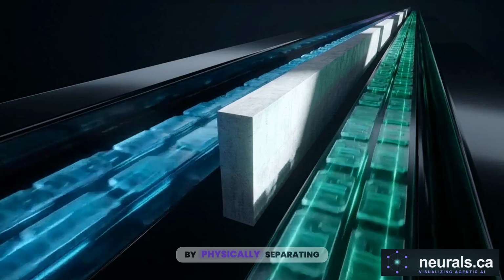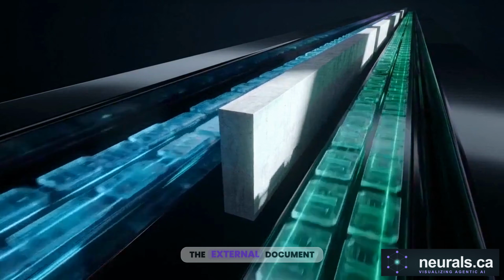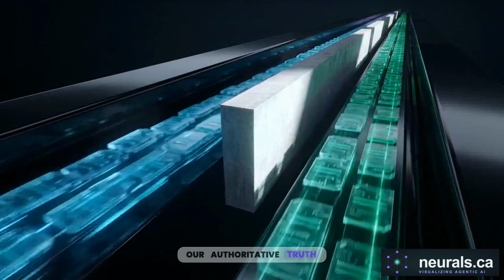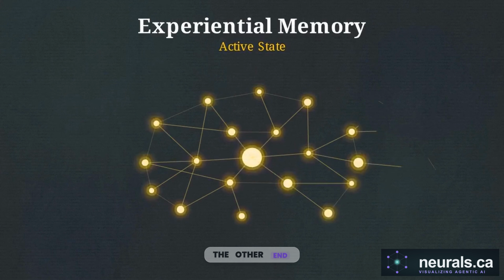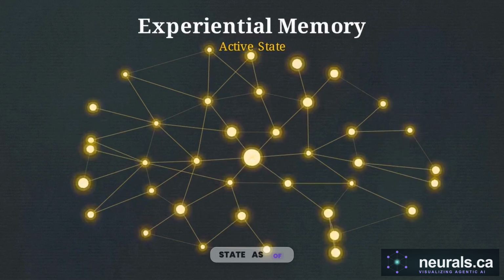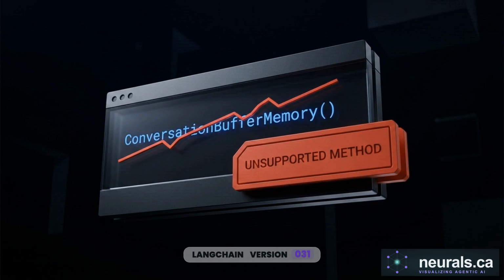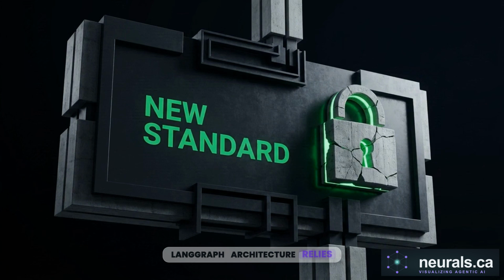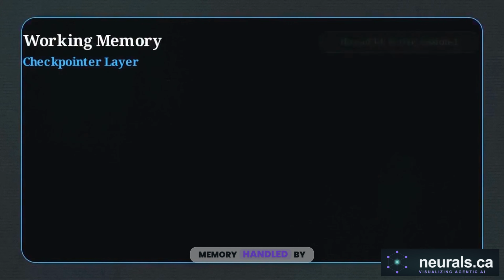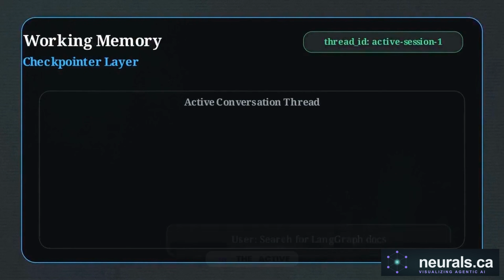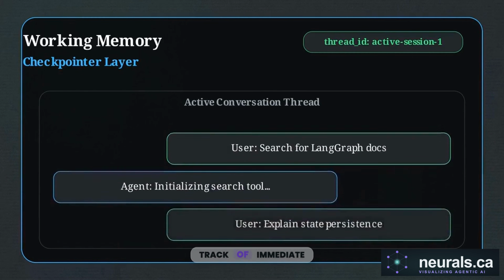Let's start by physically separating our data sources. The external document corpus serves as our authoritative truth. It is strictly read-only. The agent's accumulated memory, on the other hand, is its experiential state. As of LangChain version 0.3.1, legacy chain memory classes like conversation buffer memory are completely deprecated. Modern LangGraph architecture relies entirely on explicit state persistence. That persistence splits into 2 layers. The first is working memory, handled by a checkpointer. This is strictly scoped to the active conversation thread, keeping track of immediate dialogue.